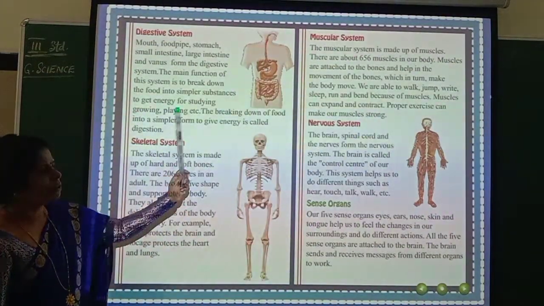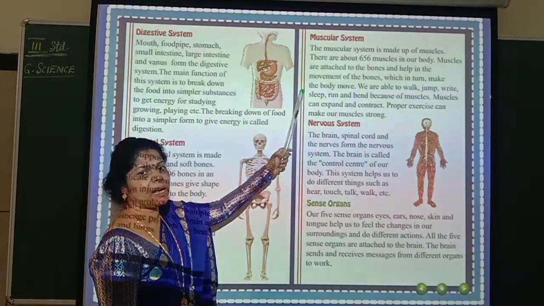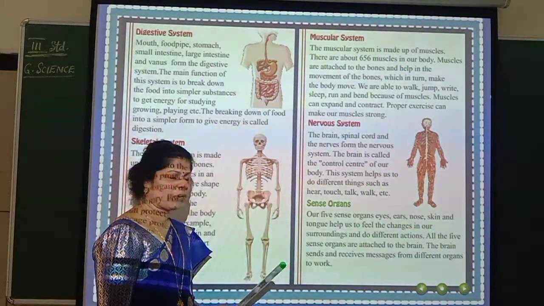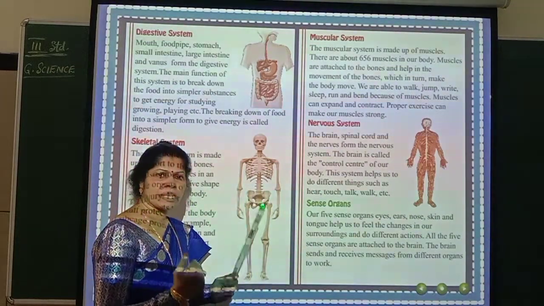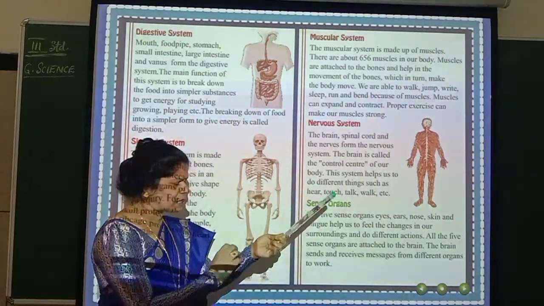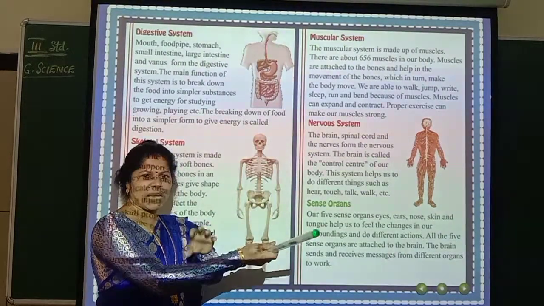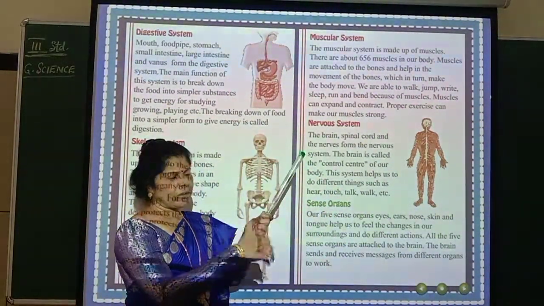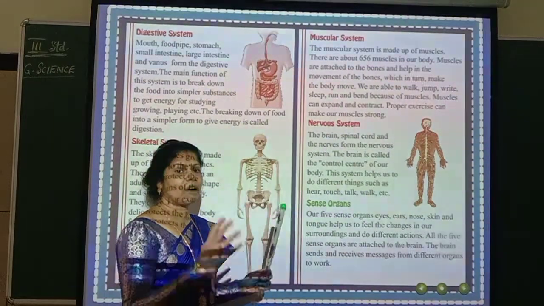Okay. Now let us go to the next one, the muscular system. Now you have to run. You have to jump. For all that, what is required? You require muscles of your body, isn't it? Muscles. What are muscles? What you call mamsa, that is only muscles. Where is that? It is covering your bones. The muscles are covering your bones.